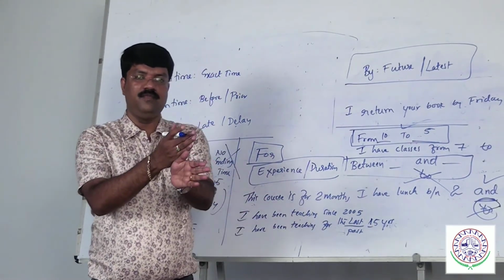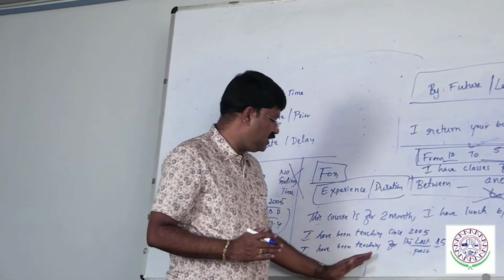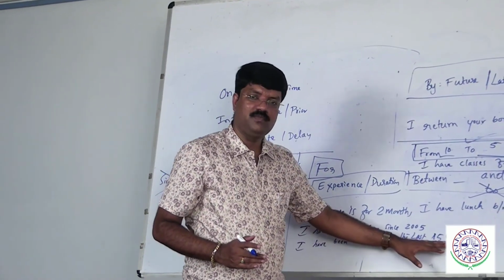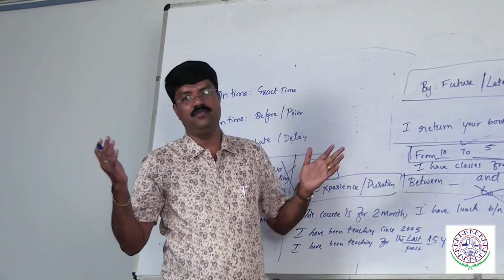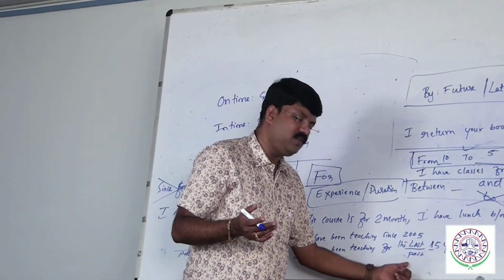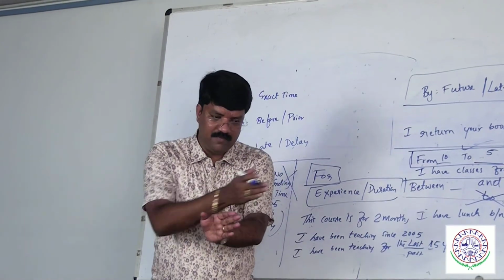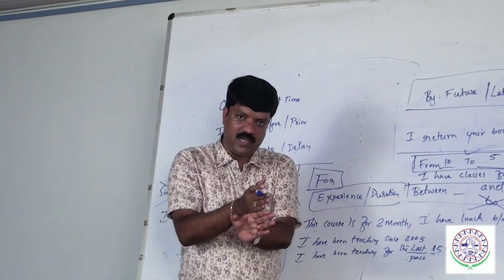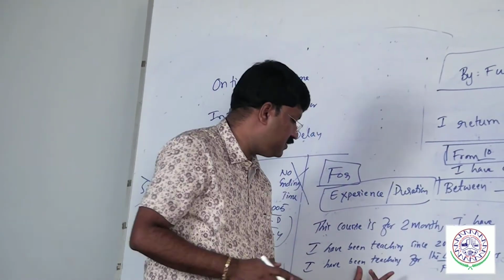If you don't use past or last, it is wrong. I have been teaching English for 15 years could mean any 15 years, maybe 1947 to 1962 or 2000 to 2015. If you say the last 15 years or for the past 15 years, it means counting back 15 years from today. That is the meaning of this.